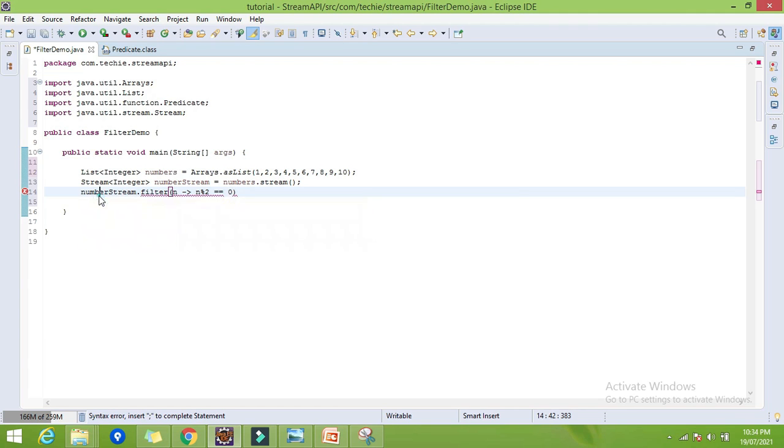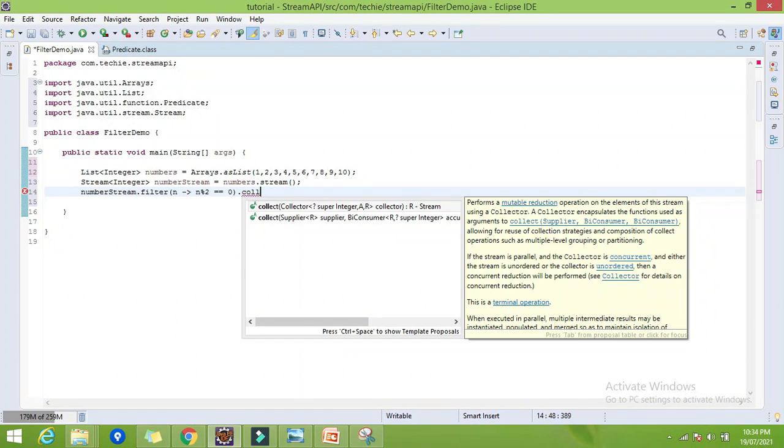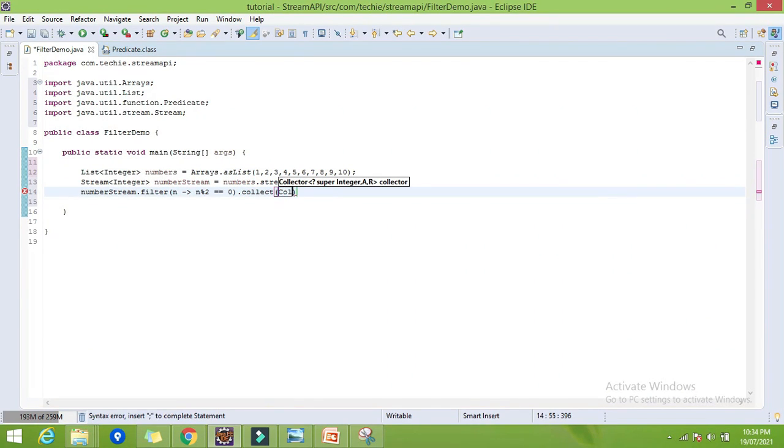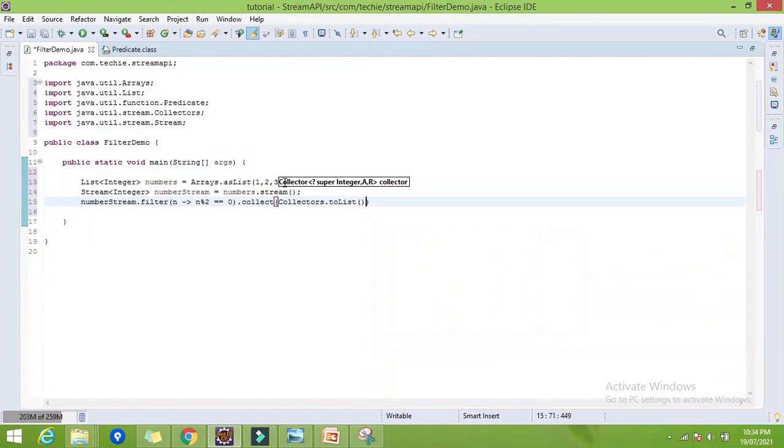So it will filter our stream with the numbers which satisfy this condition, that is modulo 2 equal to 0, meaning whatever numbers are even will be kept. Once we have filtered this stream, we have to convert it into a list. So we can use the collect method here, which takes the input as collectors. The Collectors utility class has one method, toList, that will convert our stream to the list.